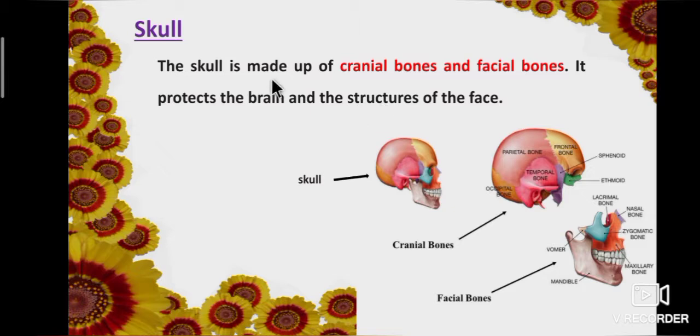See the picture, students. This is the skull. The upper part bones are called cranial bones, which are in the brain part. Those in the face are called facial bones.